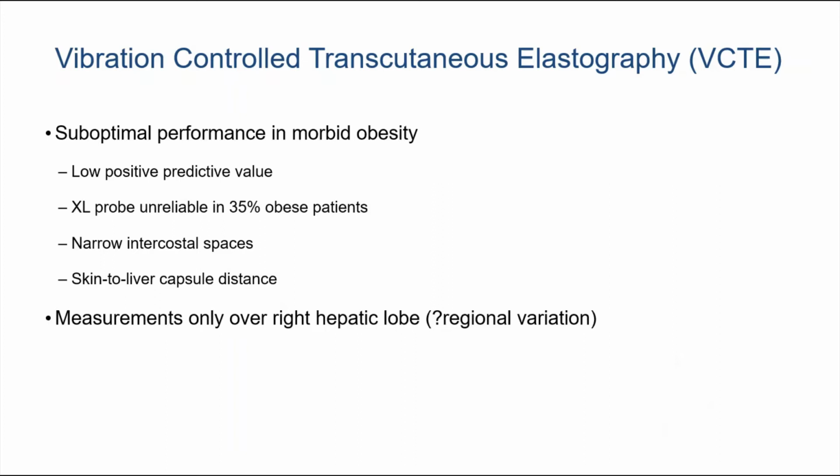35% of these patients. Patients with narrow intercostal spaces or an increased distance between the skin to the liver also are difficult to assess using a fibroscan. And then finally, fibroscan only assesses the right hepatic lobe, and hence regional variations may be missed.